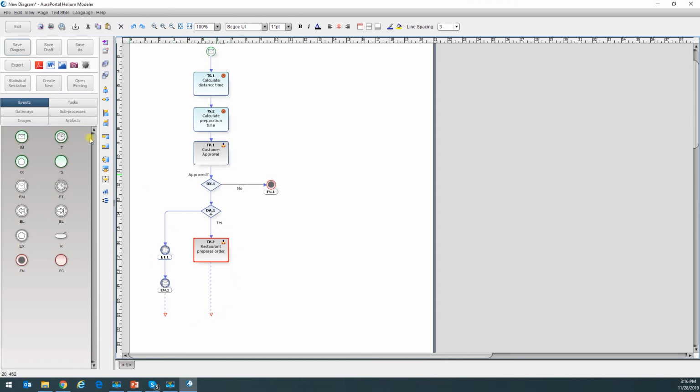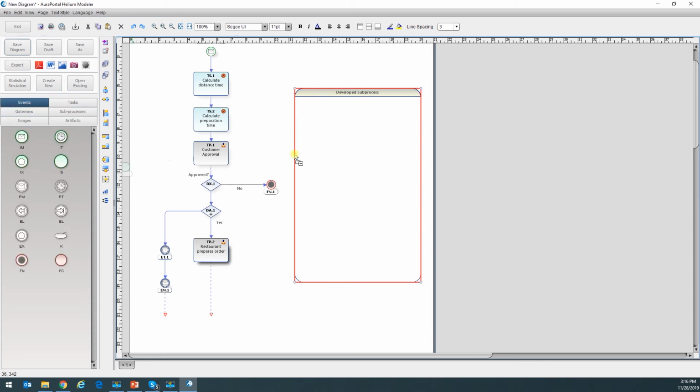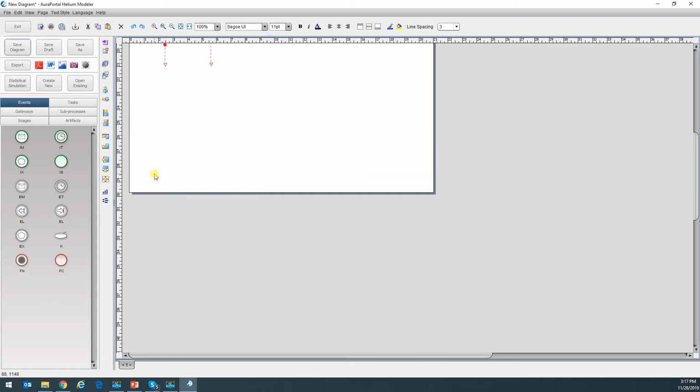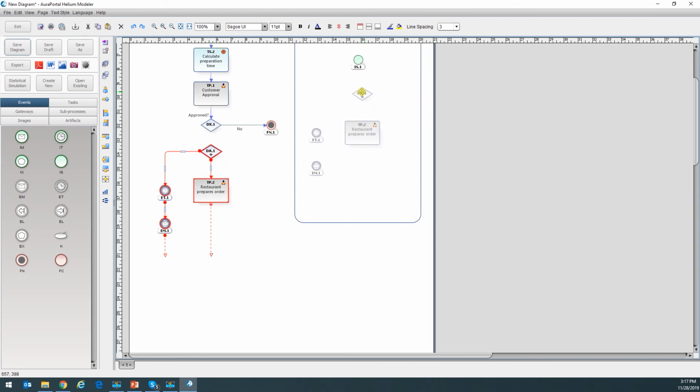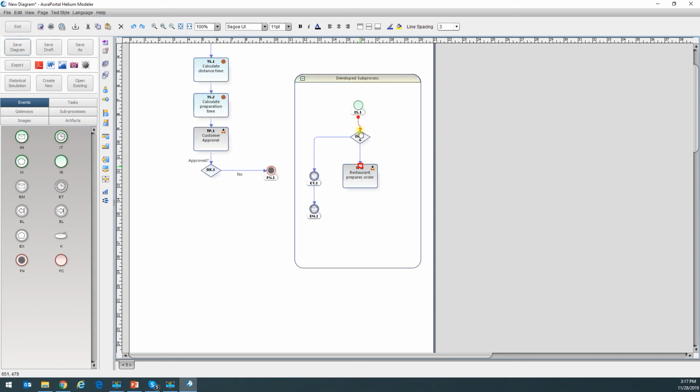And in this scenario, I think a subprocess is going to come very handy. Let's see how we'd solve this. For example, I'd add the subprocess. I'd add an event to initiate the subprocess. And now all of this, I'm going to grab it and I'm going to drop it inside of the subprocess. Okay. So here I connect the start event to the gateway to the restaurant.